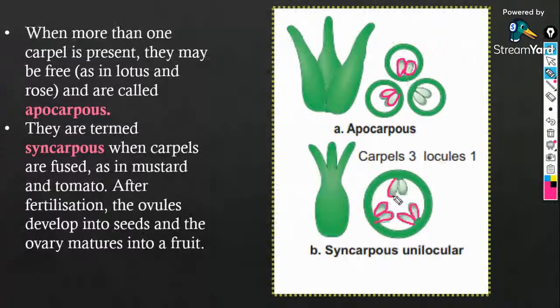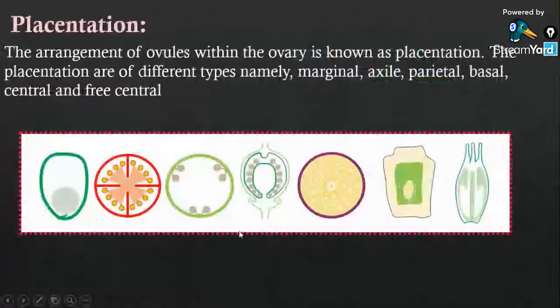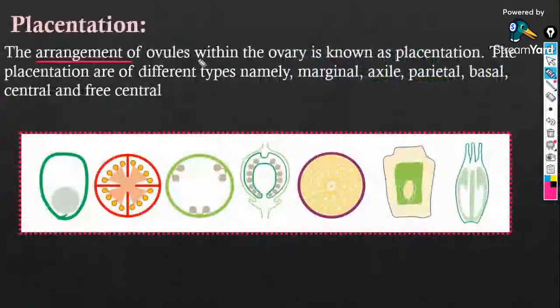So there are different types of arrangement. Placentation is the arrangement of ovules within the ovary.